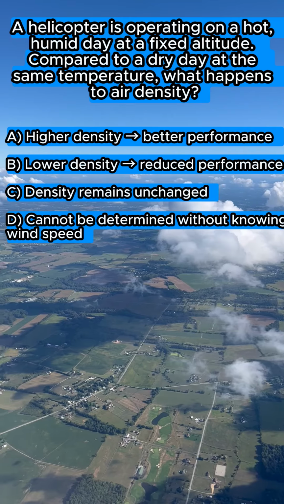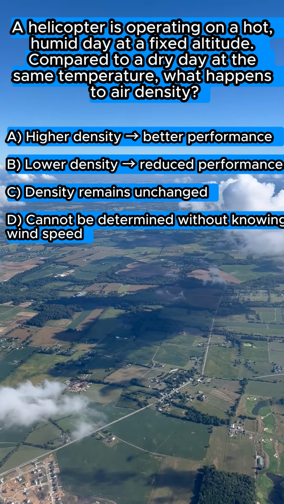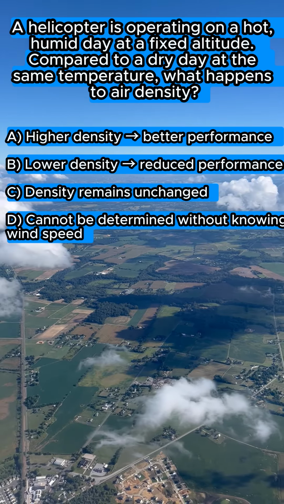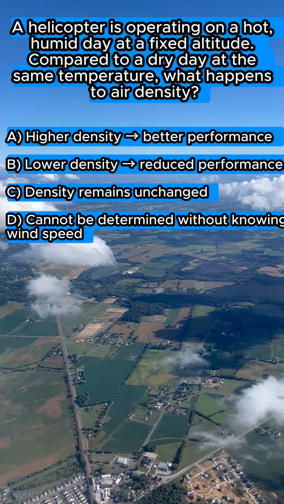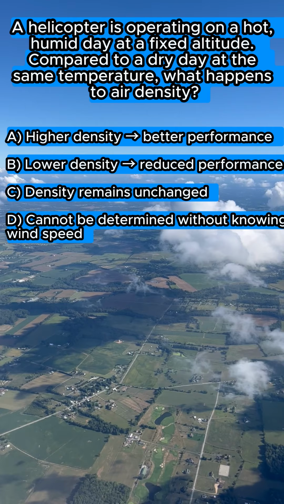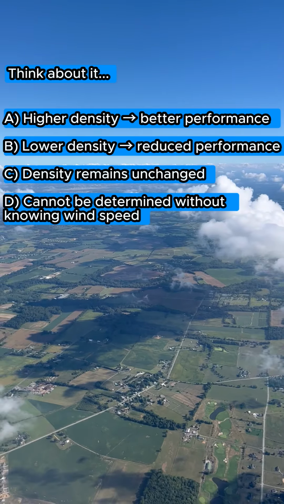A helicopter is operating on a hot, humid day at a fixed altitude. Compared to a dry day at the same temperature, what happens to air density? A: A higher density gives better performance. B: A lower density gives reduced performance. C: Density remains unchanged. D: Cannot be determined without knowing wind speed. Think about it.